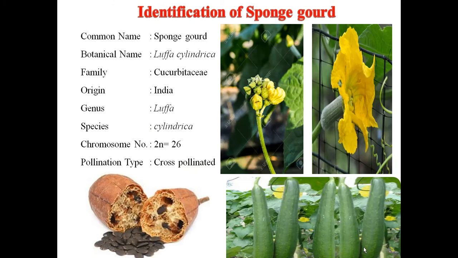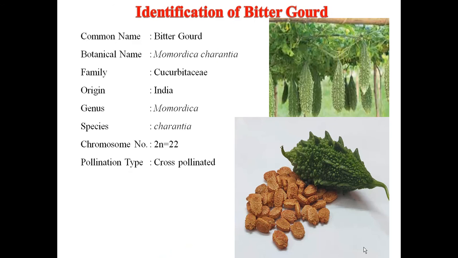Next crop is a sponge gourd. Botanically, it is known as Luffa cylindrica, family Cucurbitaceae, origin India, genus Luffa and species cylindrica. Chromosome number of sponge gourd is 2n is equal to 26. Pollination type, it is a highly cross-pollinated crop. You can see the fruits, flower as well as seeds of sponge gourd.